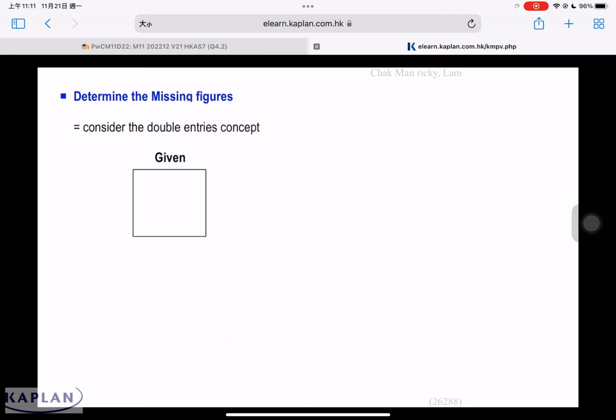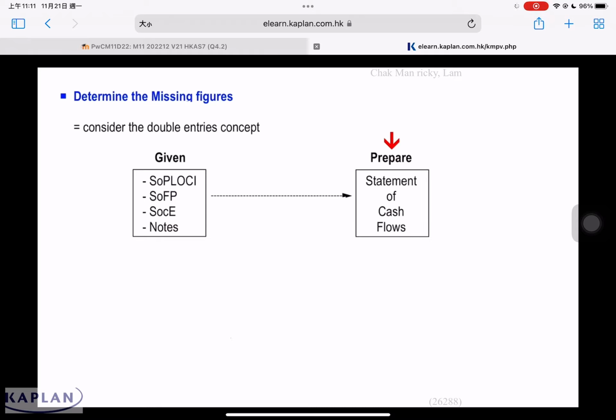The fourth issue for the statement of cash flow is that we have to determine the missing figure. In the exam, you'll be given most figures, but not all of them. When there's any figure that's not given, we have to calculate this missing figure based on the double entry concept. Normally in the exam, you'll be given a statement of profit and loss, other comprehensive income, statement of financial position, sometimes a statement of changes in equity, and definitely they'll give you some notes. From whatever is given to us, we need to prepare the statement of cash flow.